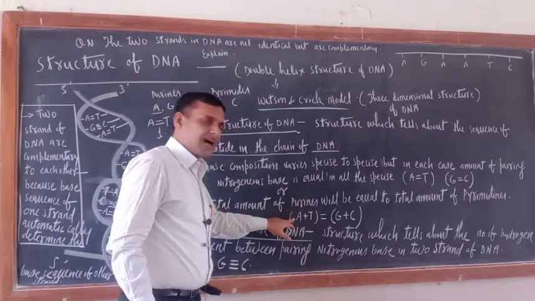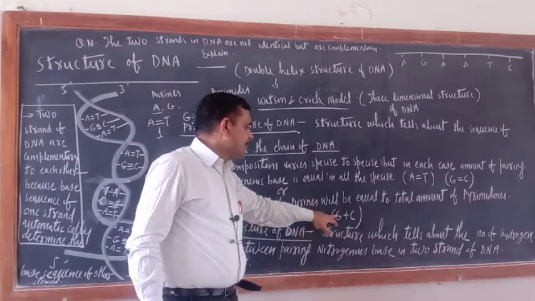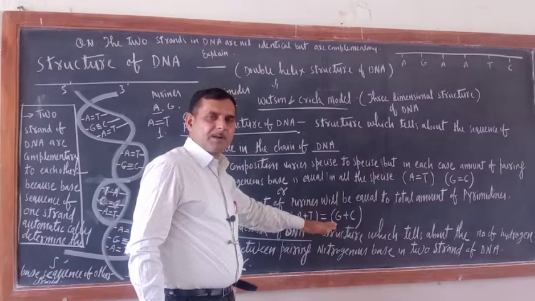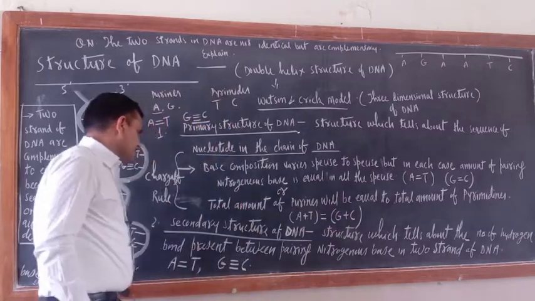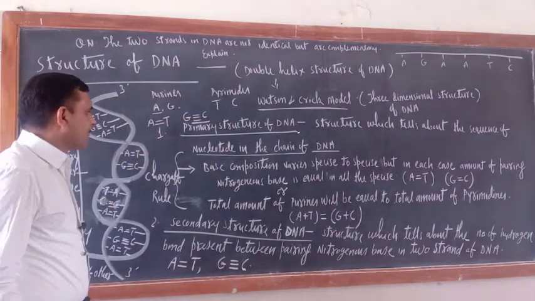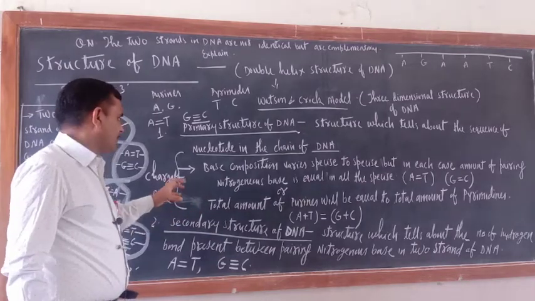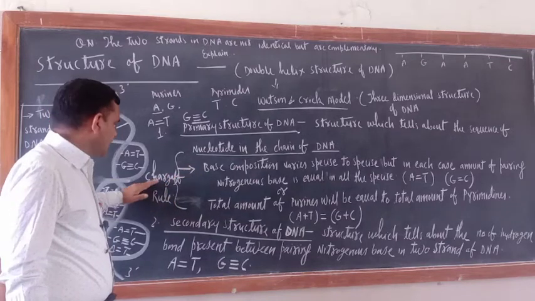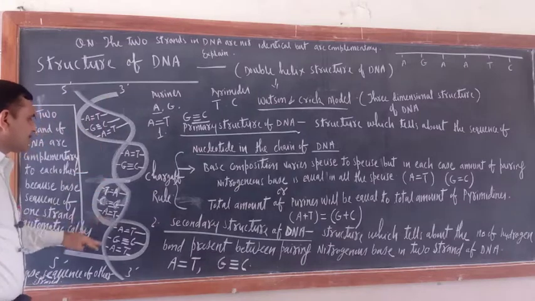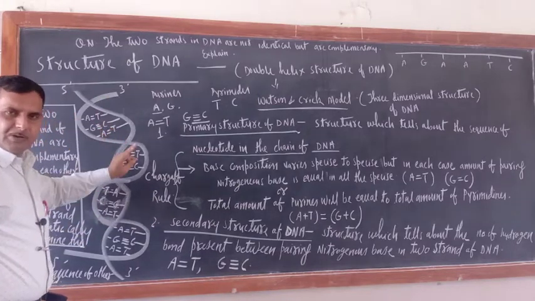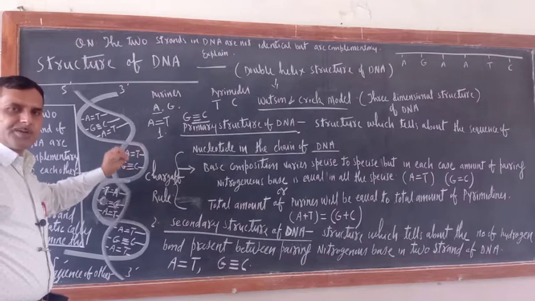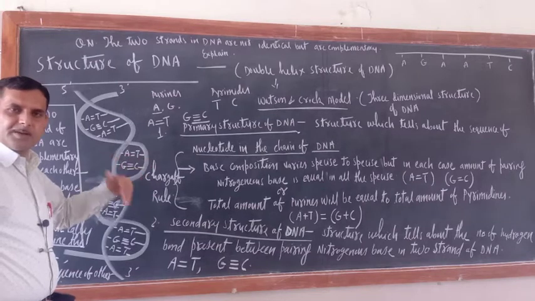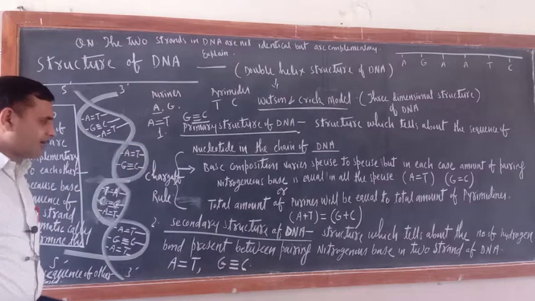We can write it in this way also: A plus T is equal to G plus C. Meaning, the sum of adenine and thymine will be equal to the sum of guanine and cytosine. So this is all about Chargaff's rule. These two points you can study under Chargaff's rule. In the helical structure of DNA, in a particular species, A will be equal to T and G will be equal to C, but the nitrogenous base composition of one species will be different from that of another species.